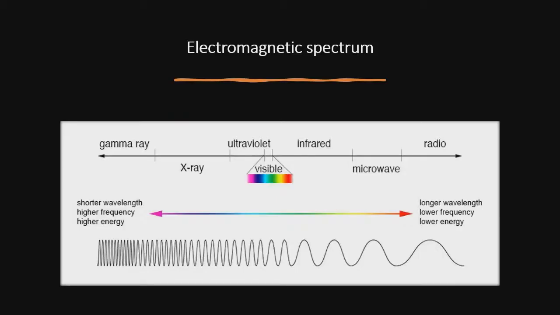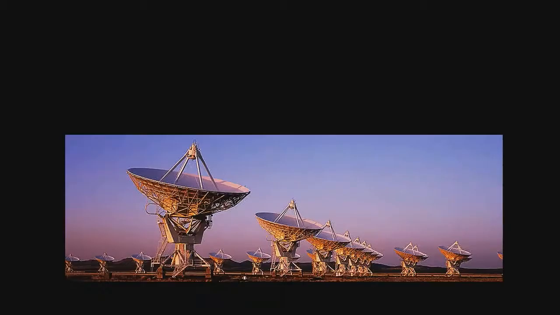The arrangement of the distribution of the different electromagnetic radiation is called an electromagnetic spectrum. As mentioned earlier, scientists were utilizing all these waves to study the universe. This time, we are going to talk about the different detectors and different imaging devices that are used to detect all these waves in studying our universe.